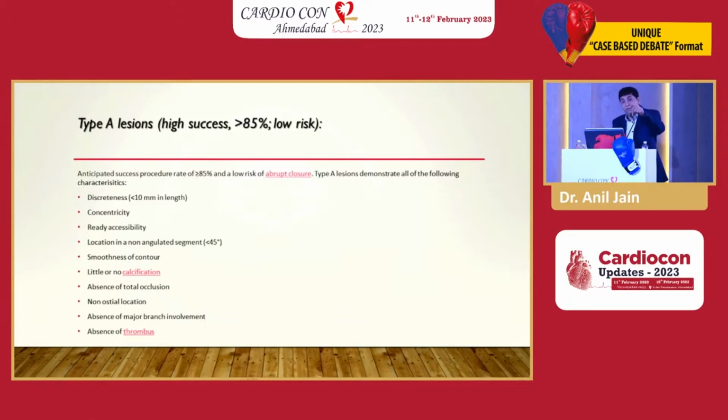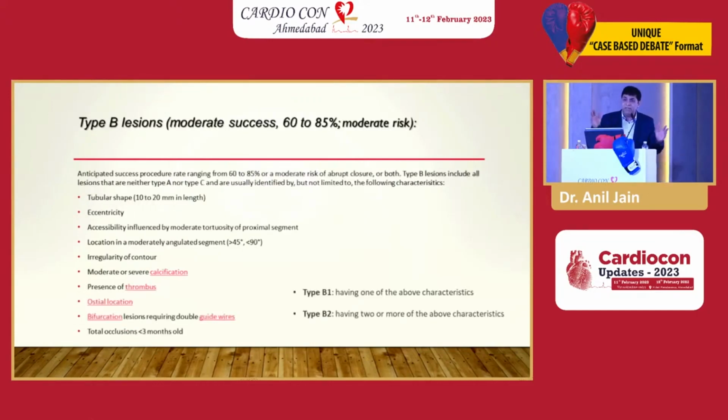So already there is a 15% risk even in a type A lesion, which is the best possible lesion. Good target, good vessel, good everything, and there is a 15% risk in angioplasty. And this is not me, this is ACC, AHA stating so. Coming to type B, there are 2 type B lesions for this patient. And for type B lesions, the success rate is moderate, 60 to 85%.